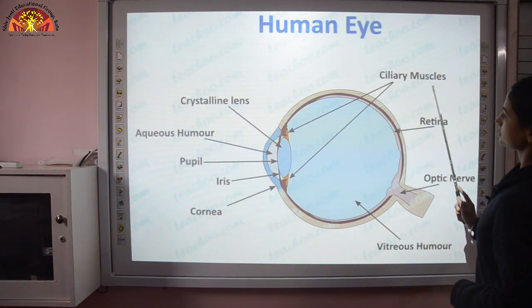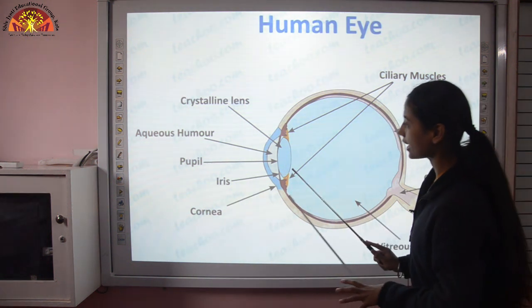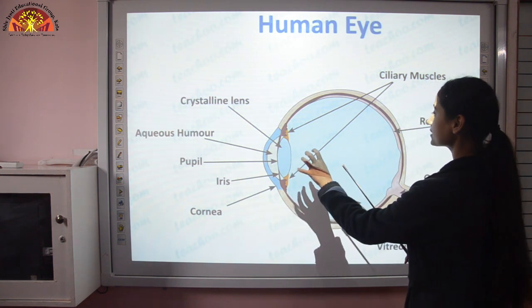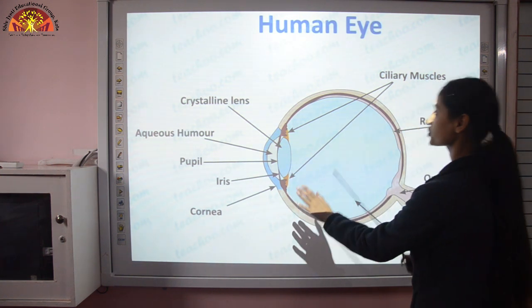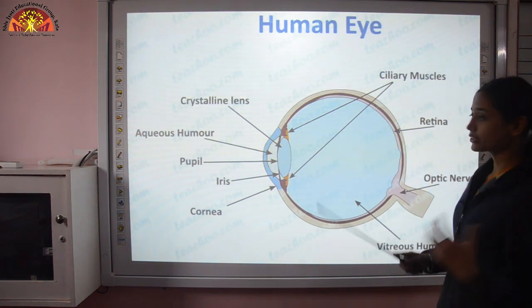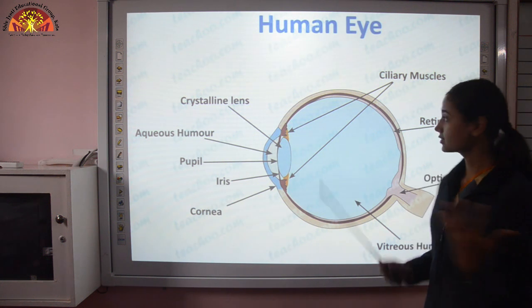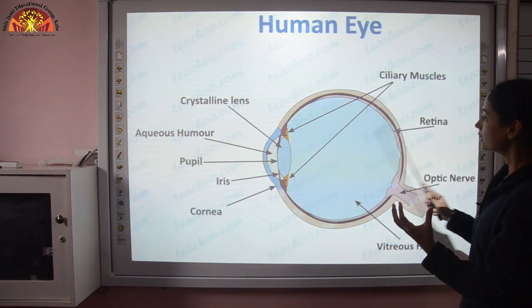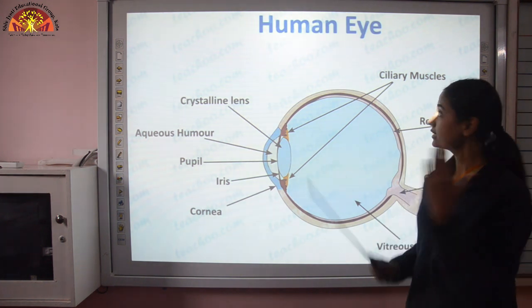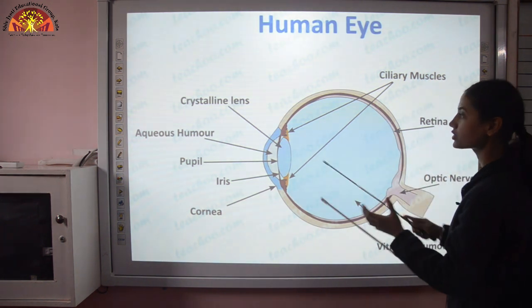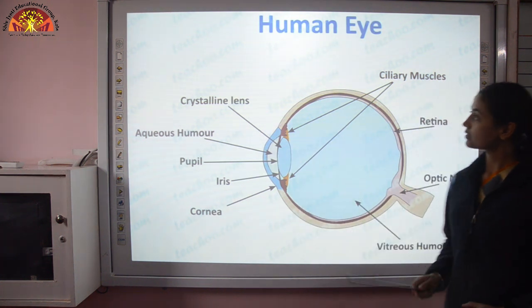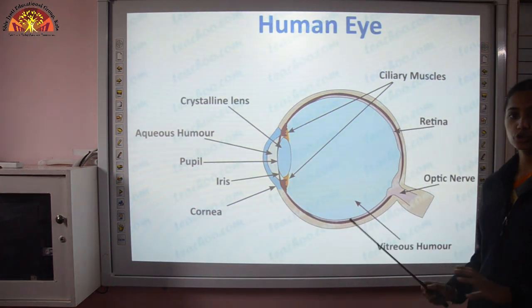Then ciliary muscles. In our eyes, this lens is fixed, held in the same position with the help of these ciliary muscles. When you are seeing a far object, these muscles relax the lens, and if you are seeing a nearby object, then what do these muscles do? They contract the lens. So these are the parts of our human eye.